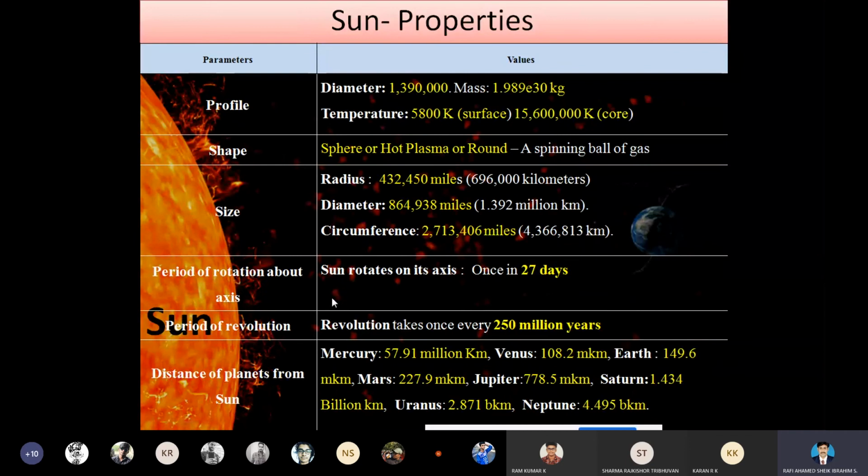And the final thing from this lecture is the properties. Here in these properties, we are going to study the profile.